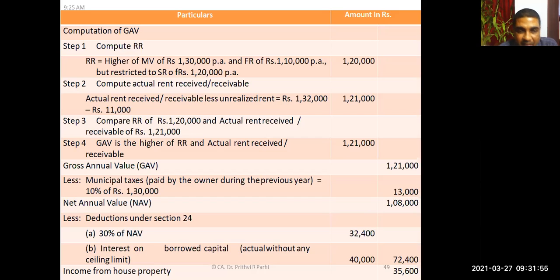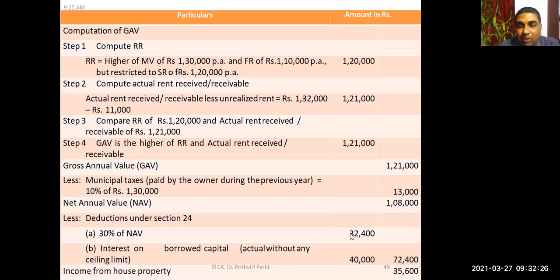Friends, let us change this example. Suppose the interest on borrowed capital is not 40,000 but 2,40,000. So how much rupees will you take? Assuming that the interest on borrowed capital is 2,40,000. Did you understand my question? Then how much will be deducted here? The total amount, sir, 2,40,000, is it not? Yes, sir. In that case, what will happen?